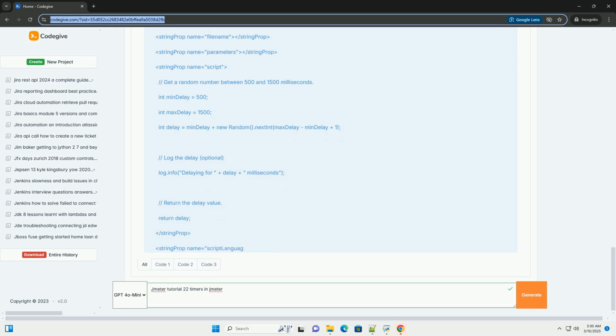5. Sampler 4, view cart, HTTP request. Get request to the cart page URL, example https://example.com/cart. Timer 4, Gaussian random timer, delay after viewing the cart page. Constant delay offset, 1500 milliseconds, 1.5 seconds. Deviation, 300 milliseconds, 0.3 seconds.